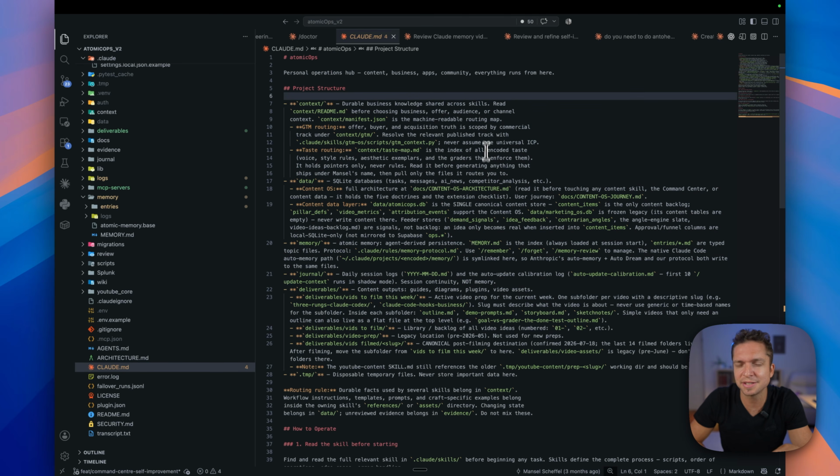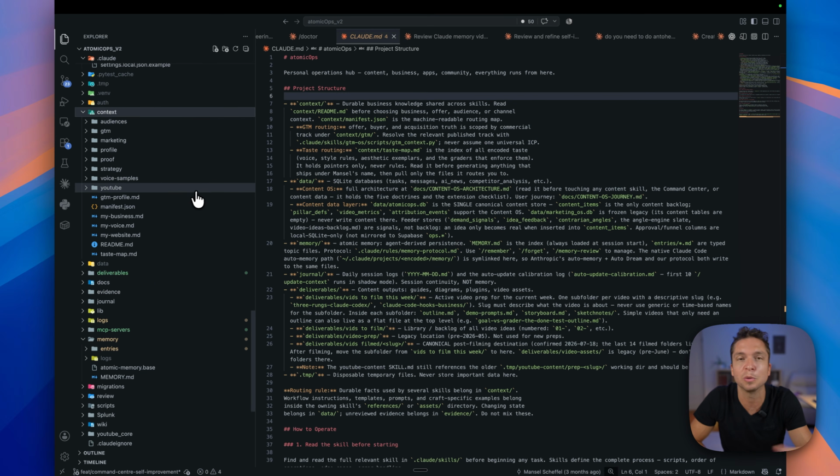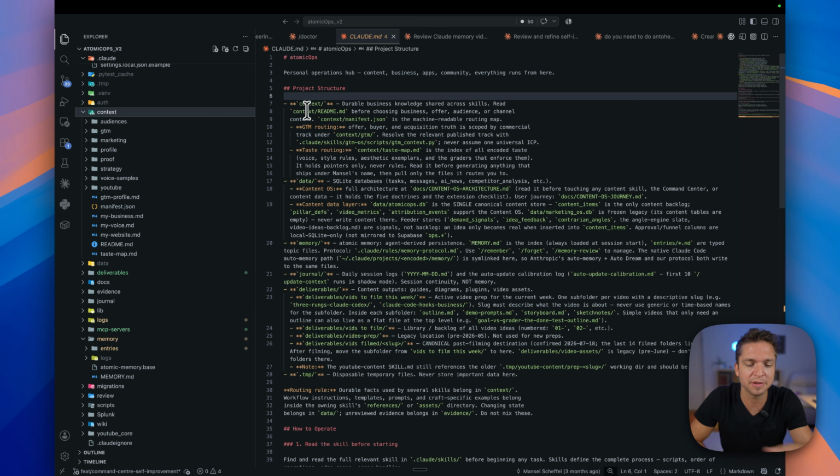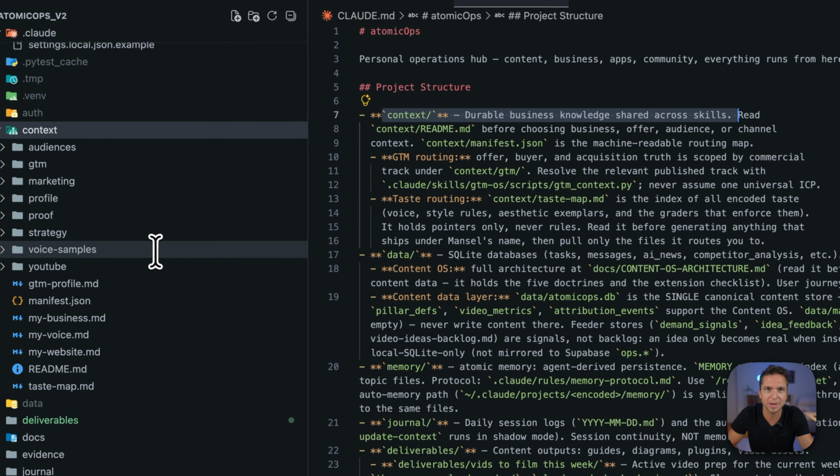And of course, I tested this. We're not going off of this blind, but just before we jump into that test, if we're looking at context here, there are tons of ways that you can connect context to your AI operating system. Obviously, you can connect straight into Notion and other things like that. But then you can also stash global context over here that Claude can read. So to me, the most logical thing from what I used to do was to have this folder space just telling Claude, hey, this is where all my context is.